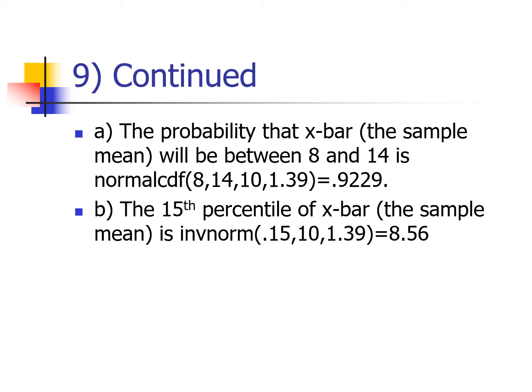So question A, what's the probability that x bar, the sample mean, is going to be between 8 and 14? Well, x bar follows a normal distribution, so I use normal CDF. I want between 8 and 14, so I put 8 as my left bound, 14 as my right bound. And the facts from the previous slide tell us the mean is 10 and the standard deviation is 1.39.